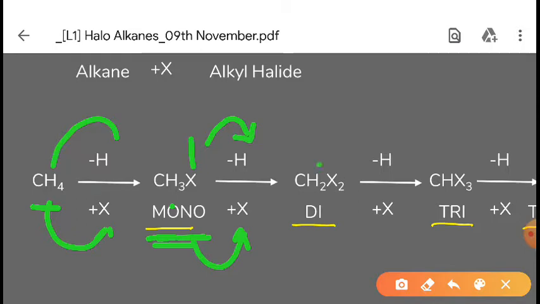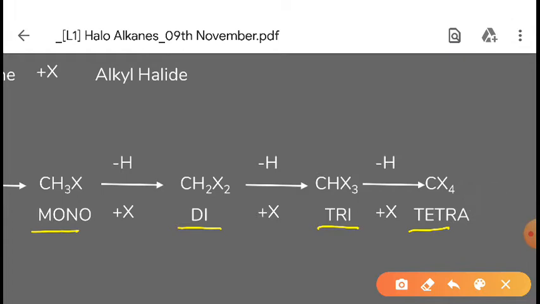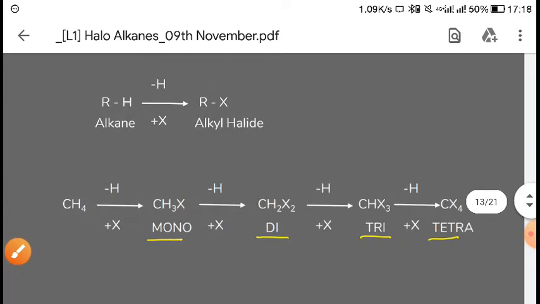So it has become a dihalide, with two halogen atoms. Again we have removed and added, and it becomes a trihalide, and again with four halogen atoms it means tetra or poly. So in this way, this is an example of haloalkane.